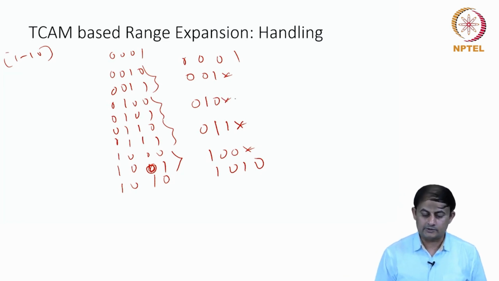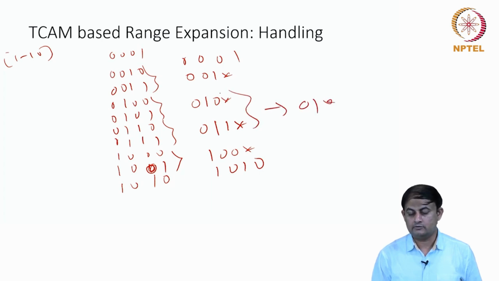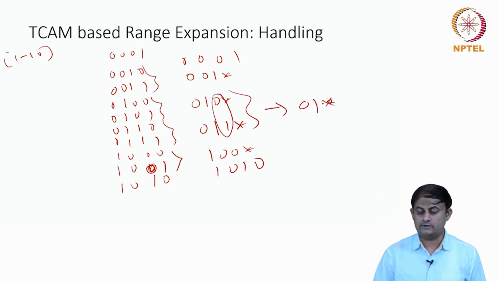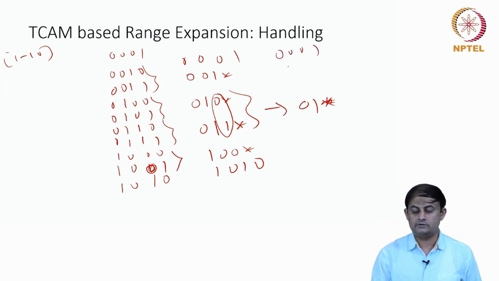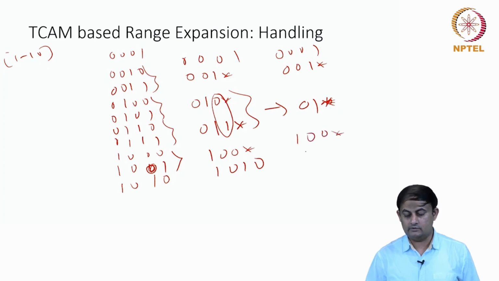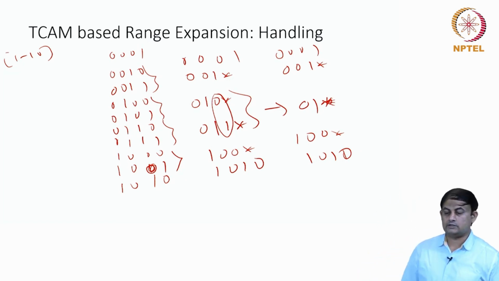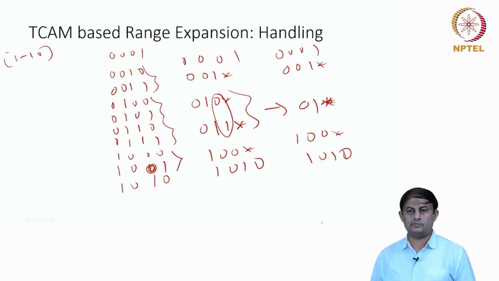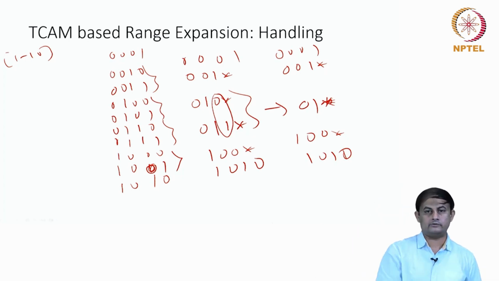Now, are there any further compressions possible? There is one more possibility. These two can be merged to get 01 star, because these two are pairing. As long as the action is common, I can get this prefix as 01 star, and this is 0001, 001 star, and this is 100 star and 1010. So these are the 5 unique prefixes that I get. As long as the action for all of them is common, I can use these 5 rules instead of the 10 rules in the table.